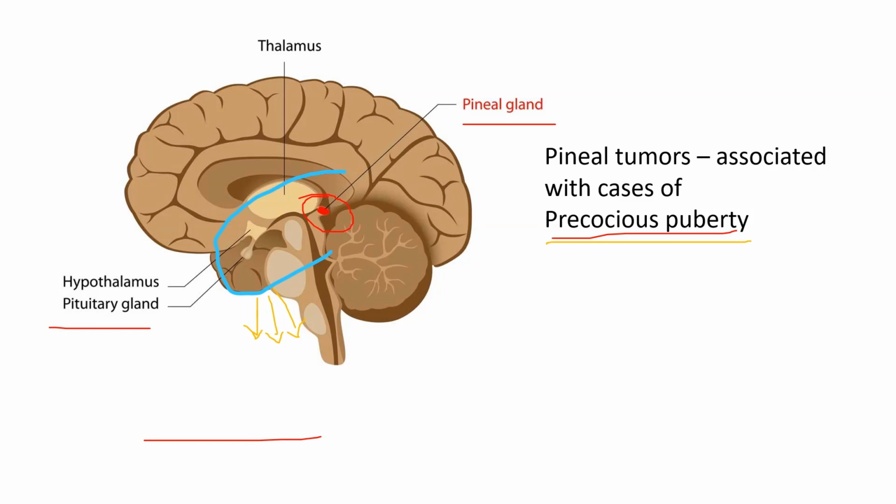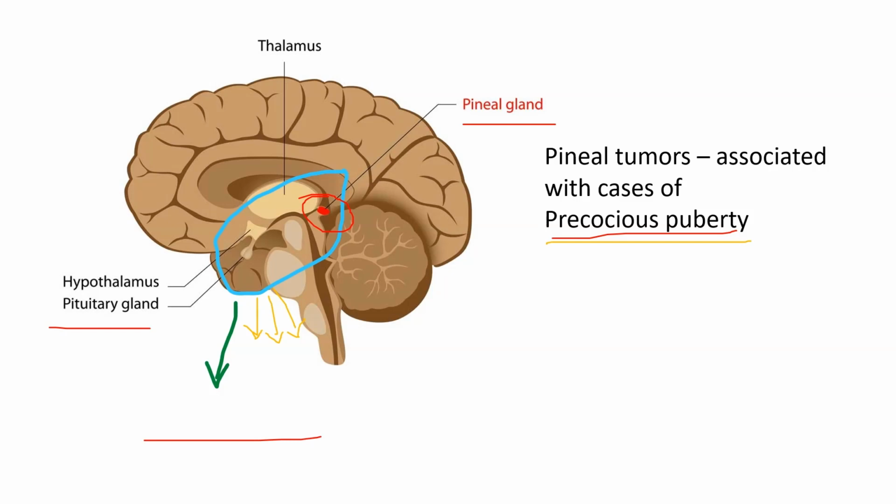If the individual has pineal gland tumors, then what happens? The hypothalamus is affected. What is the function of the hypothalamus? The hypothalamus secretes the gonadotropin releasing hormones. So if the hypothalamus is affected, gonadotropin releasing hormone secretion is also affected.